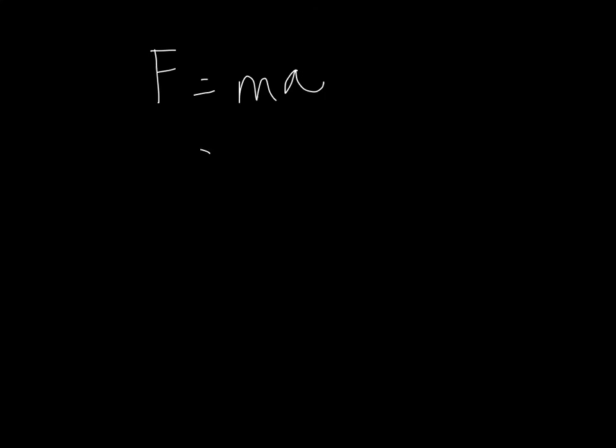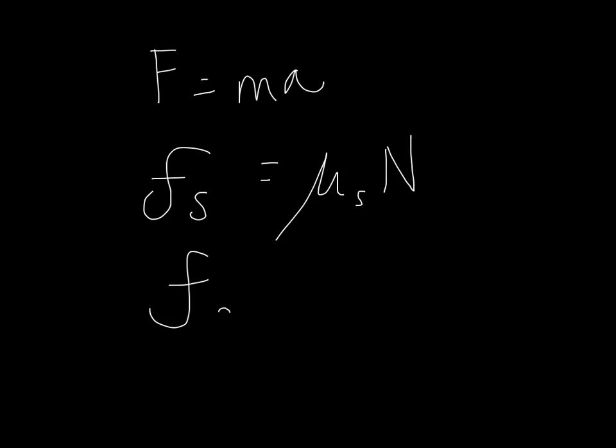So if we're talking about static, we have static friction force is mu sub s times the normal force. And if we have kinetic, this should be a k, equals mu sub k times the normal force. And I use a capital N, you might have used a small n before. Ultimately it's all the same, and there's no convention for that.